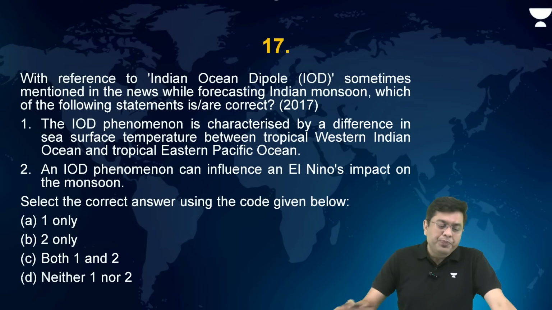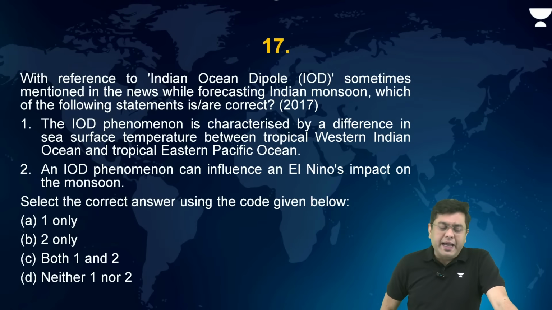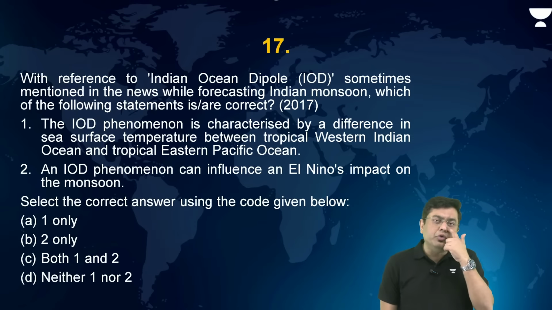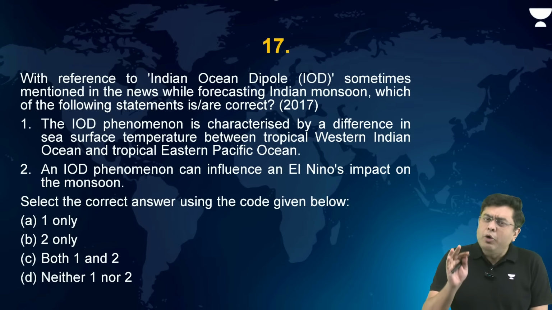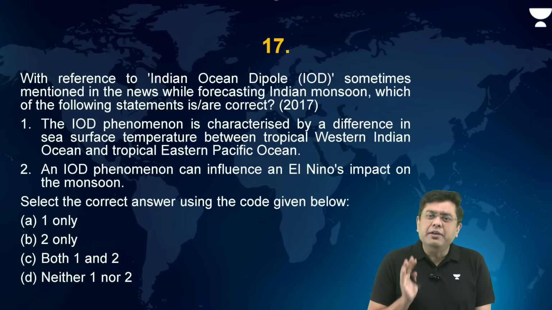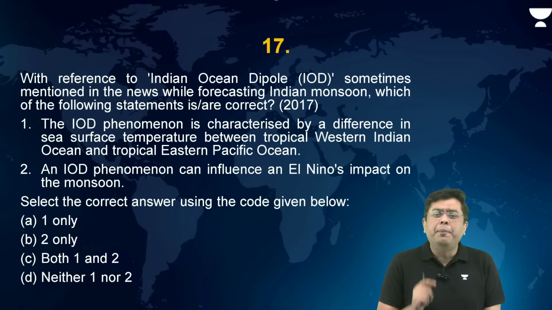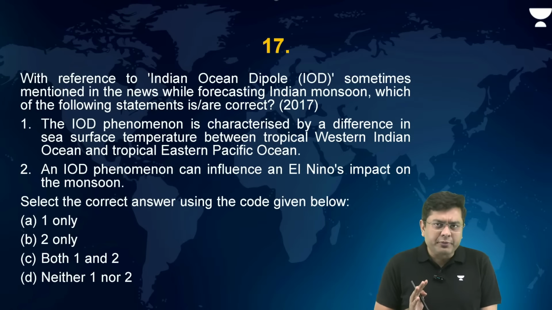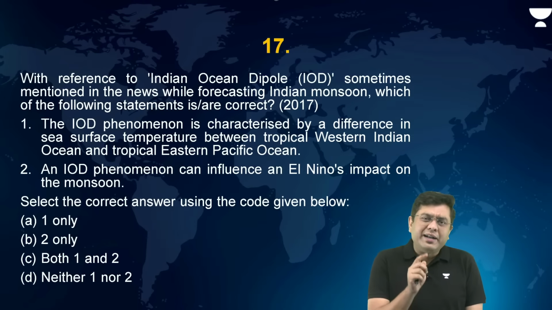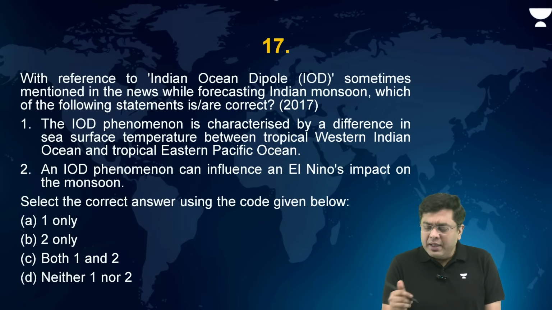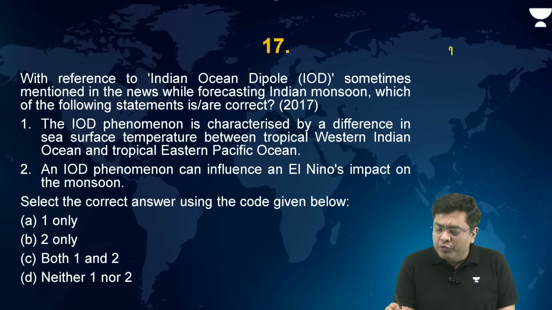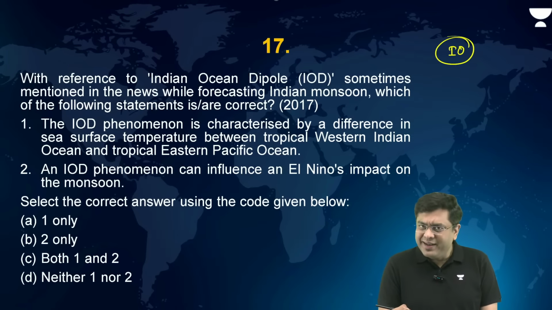Okay. Now, with reference to the Indian Ocean Dipole, sometimes mentioned in the news while forecasting the Indian monsoon, which of the following statements is or are correct? Now, let's assume you get confronted with one of these questions which you have not studied. How to approach this from a very layman's perspective? If you take a look at it, Indian Ocean Dipole, that means I know something to do with the Indian Ocean, isn't it?